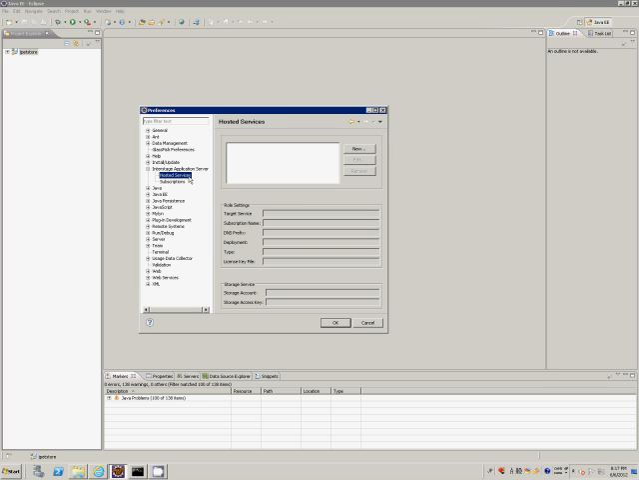Another thing we have to do is register hosted services in our subscription. We do this by clicking the Hosted Services command in Eclipse Preferences. Note that before we can register information, we must have already created the hosted service using Windows Azure Management Portal. So, to start registering a hosted service, first we click New to display the Hosted Service Settings dialog.